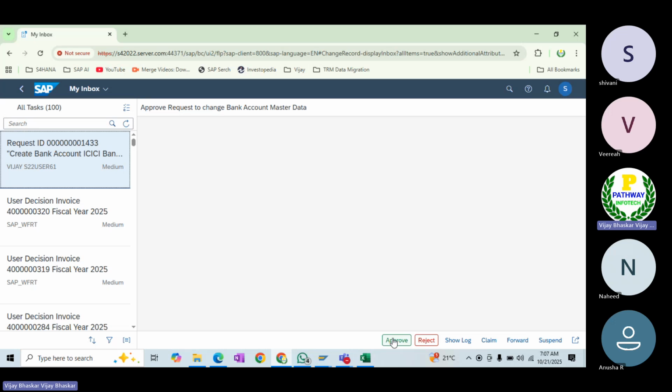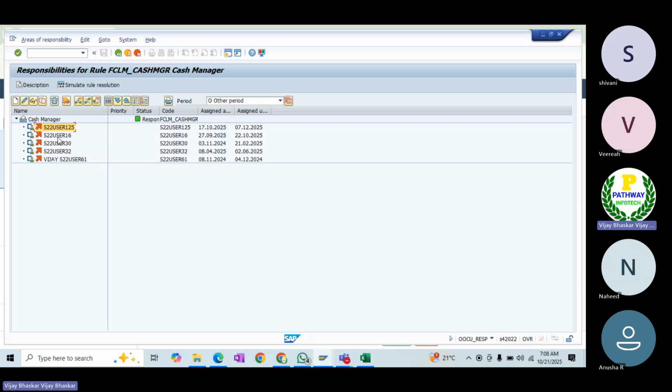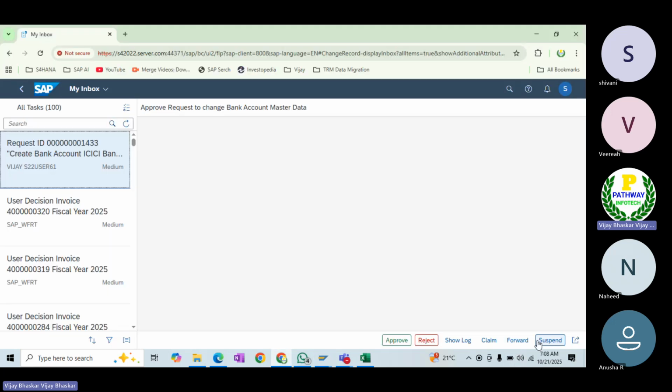You can see here in the below, if you are okay with that information, you can approve, you can reject. If you are okay, then you can also show the log, meaning who has entered and what parameters were entered. Then claim, forward is nothing but, I am able to forward. In this users list, there are other users. The user 125 can forward the approval of that bank account to someone. Some other users also can forward.